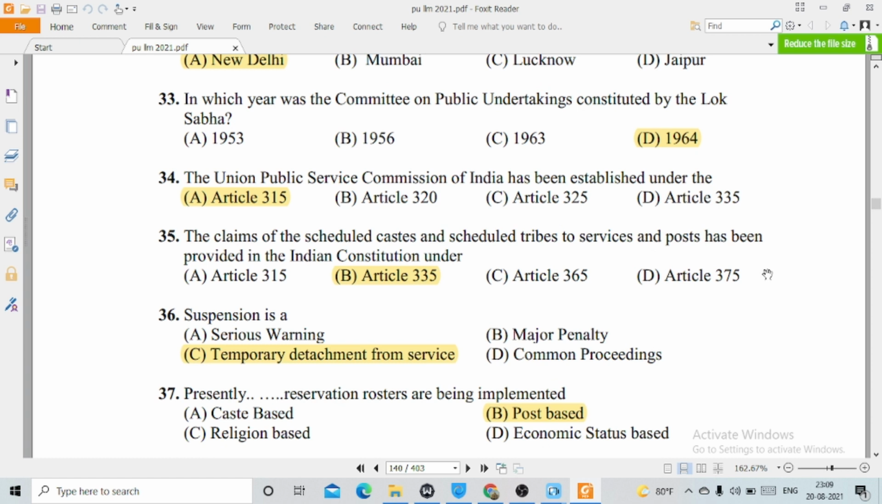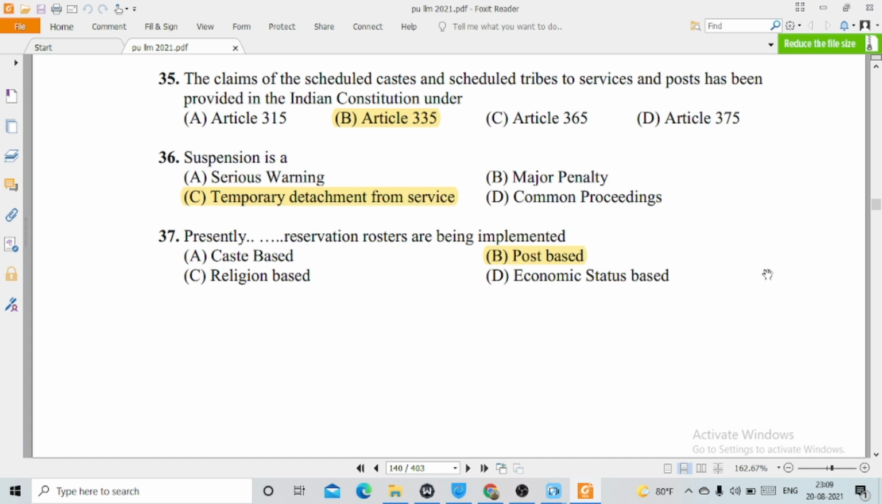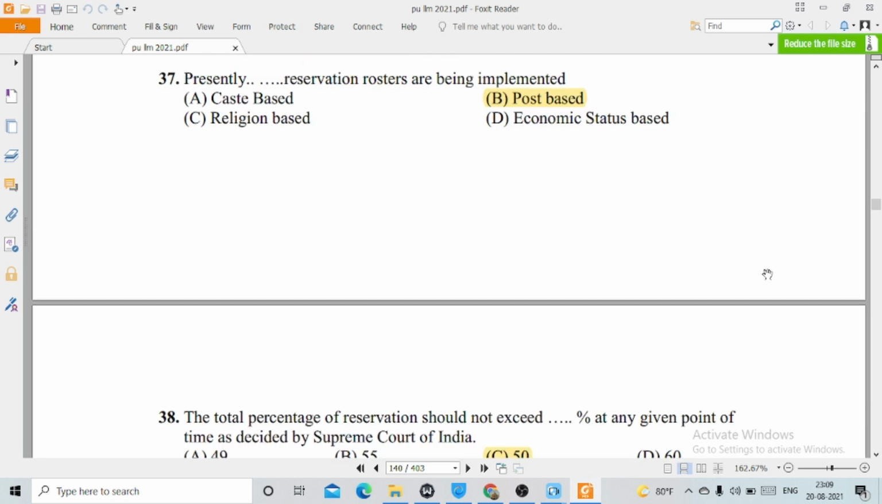34, the Union Public Service Commission of India has been established under the option number A, Article 315. 35, the claims of the scheduled castes and scheduled tribes to services and posts have been provided in the Indian Constitution under option number B, Article 335. 36, suspension is option number C, temporary detachment from service. 37, presently post-based reservation rosters are being implemented. This is option number B.